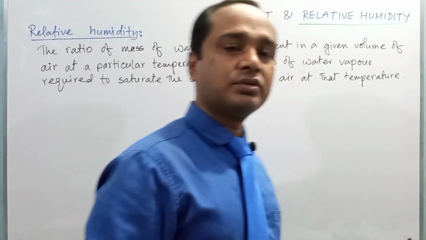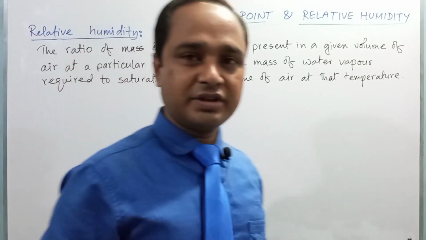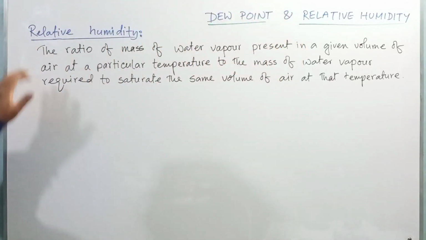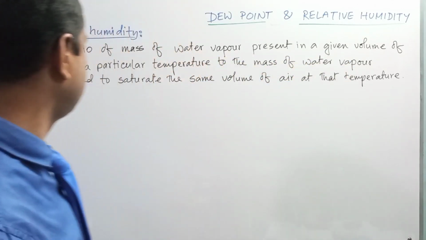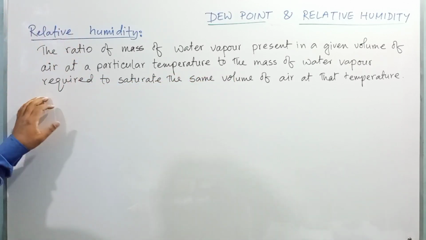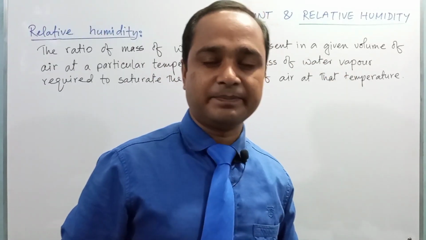Dear student, now we are going to see the definition of relative humidity. It's a very important definition of this chapter, and the definition says that it is the ratio of the mass of water vapor present in a given volume of air at a particular temperature to the mass of water vapor required to saturate the same volume of air at that temperature, right?